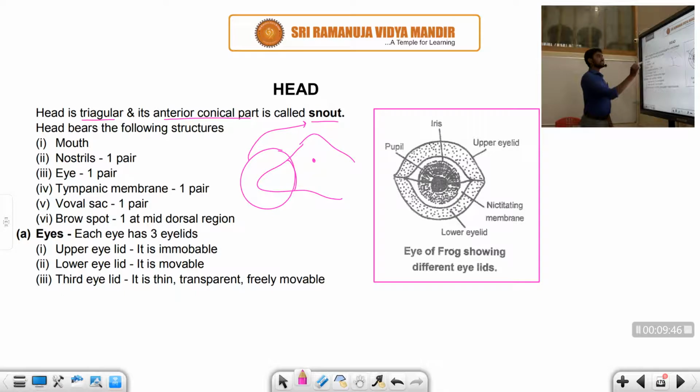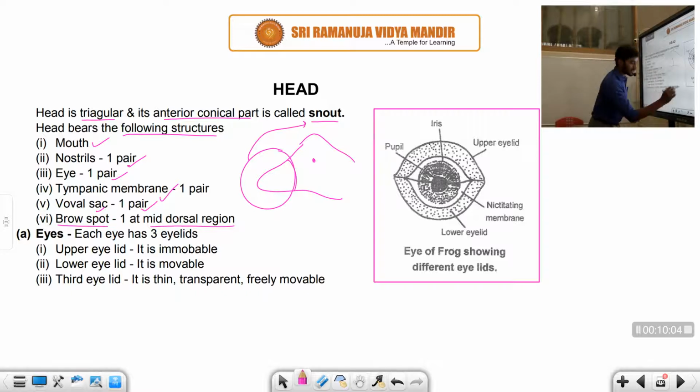And here the head has the structure: a mouth, one pair of nostrils, and one pair of eyes. At the same time, one pair of tympanic membranes, one pair of vocal sacs, and one at the mid-dorsal region, which is called the Brown's spot.